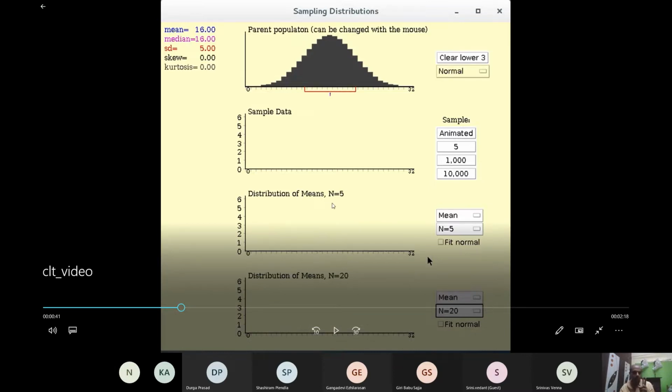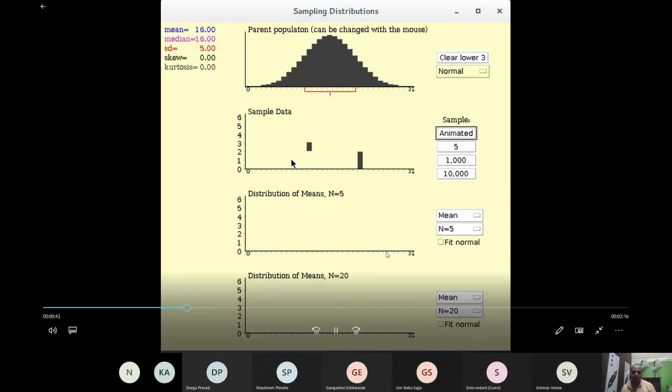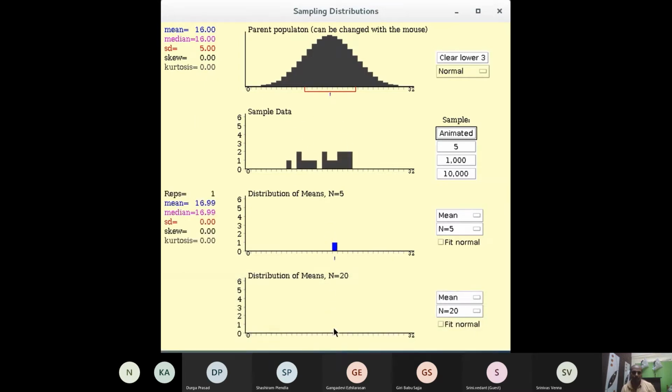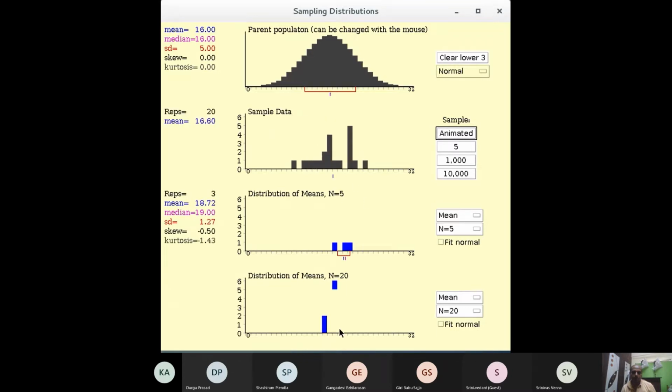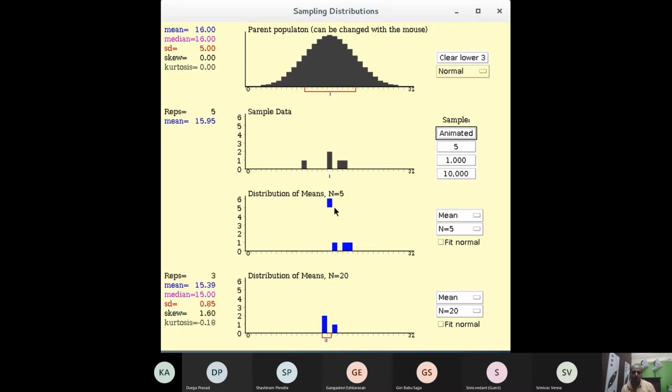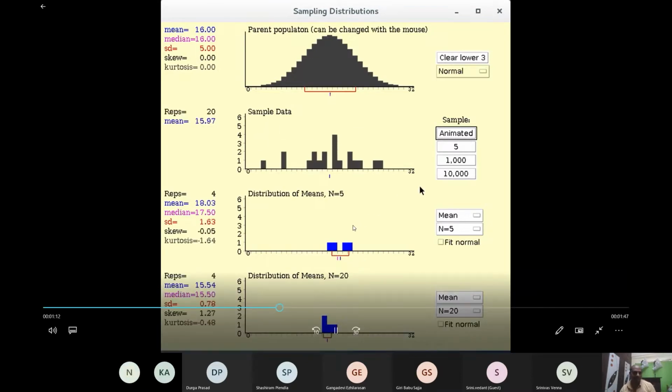So I took 2 sets of sampling distributions, one with sample size of 5, second with sample size 20. 5 samples mean, 20 samples mean. Again, I am animating. 5 samples mean, 20 samples mean, 5 samples mean, 20 samples mean. Like this, you take many samples.